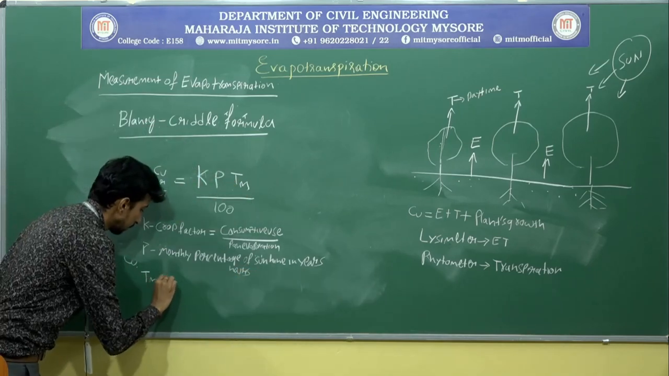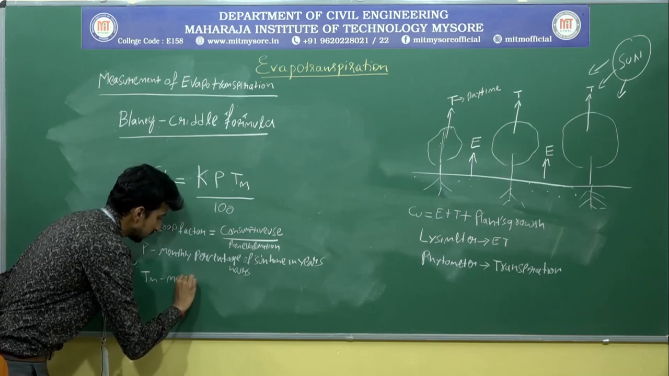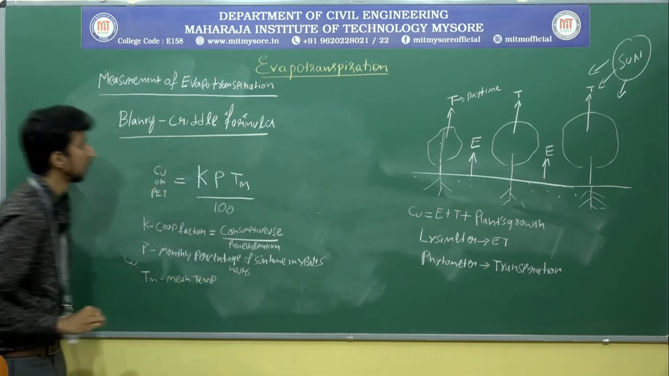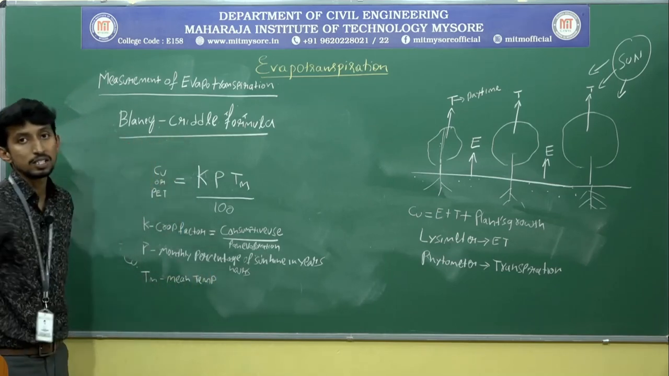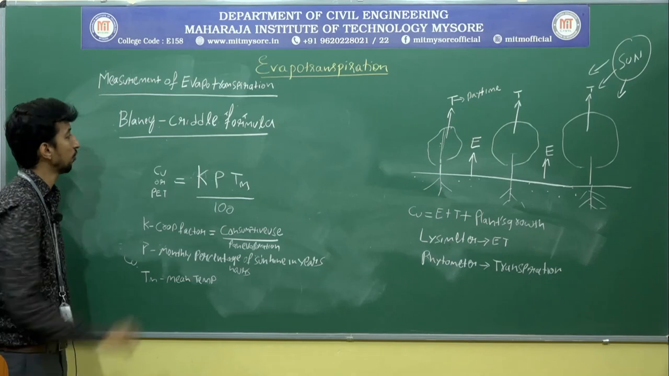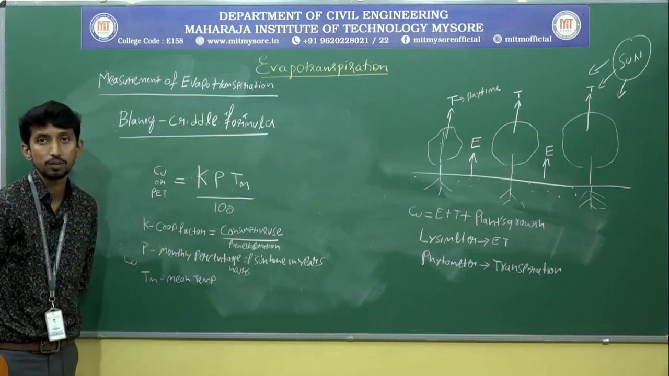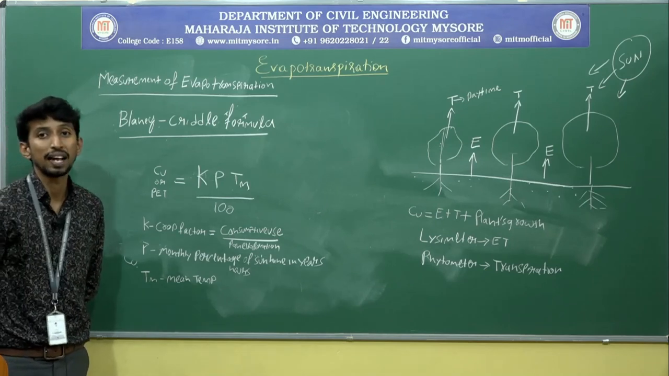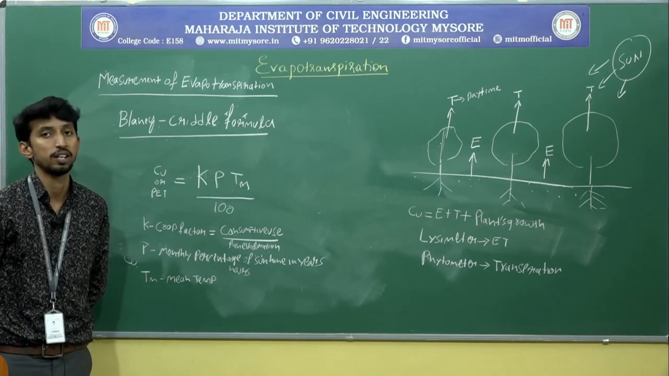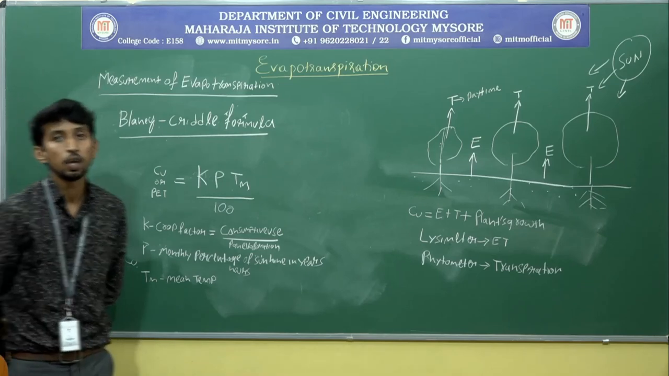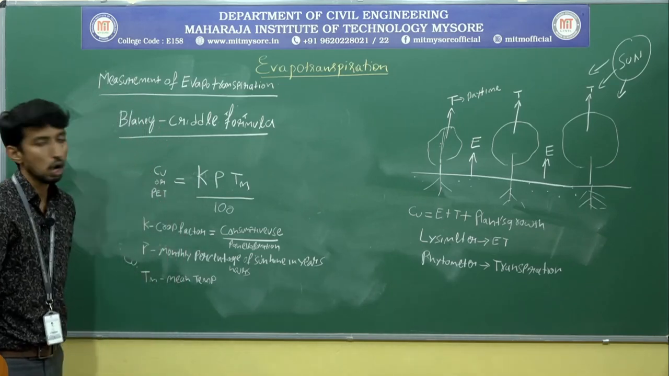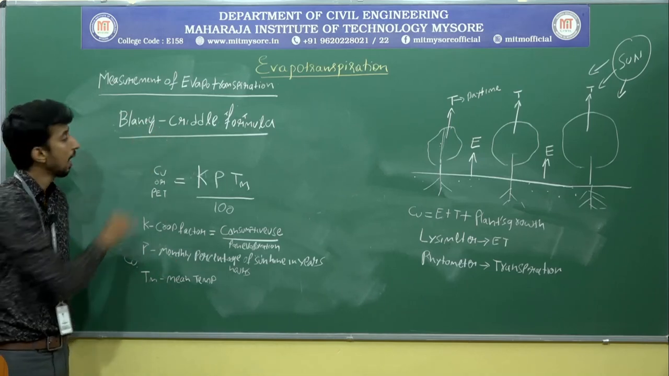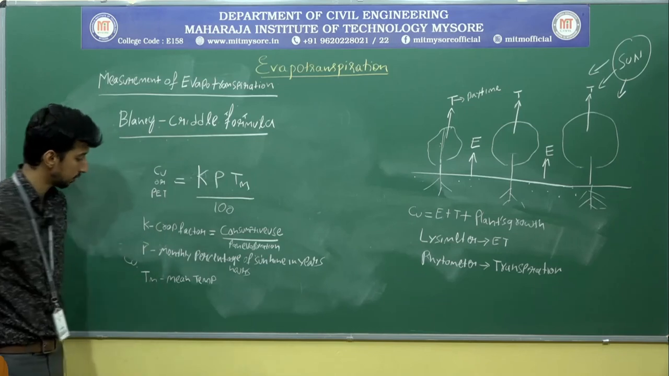T is the mean temperature. Blaney-Criddle's formula is the most accurate method for finding out the evapotranspiration. Here we are going to neglect the humidity and wind velocity, but compared to all other methods, it is a simple and fast method for finding out the evapotranspiration, and it is also an accurate method.